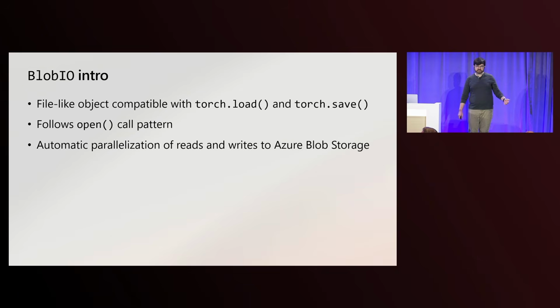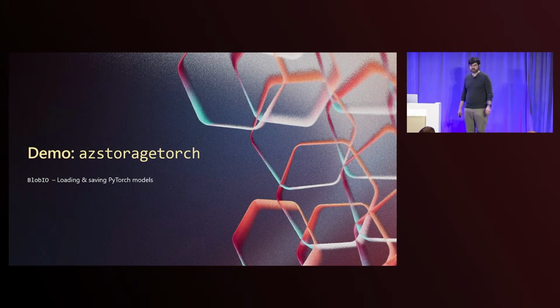And when it does so, it's going to do it fast. Specifically, it uses logic similar to the storage SDK for when blob.io is provided a large read or write. It'll break it up into smaller blocks and transfer it in parallel, which will reduce the overall time for torch.save and torch.load to complete. So let's go ahead and hop into a demo.